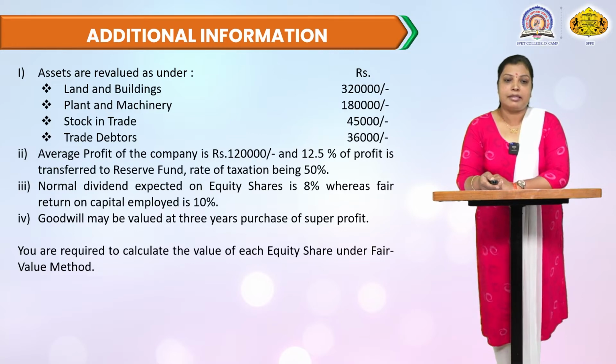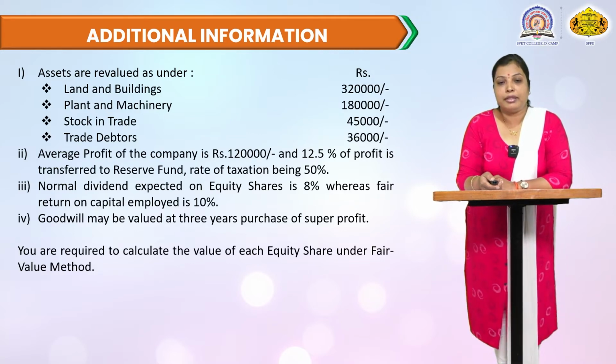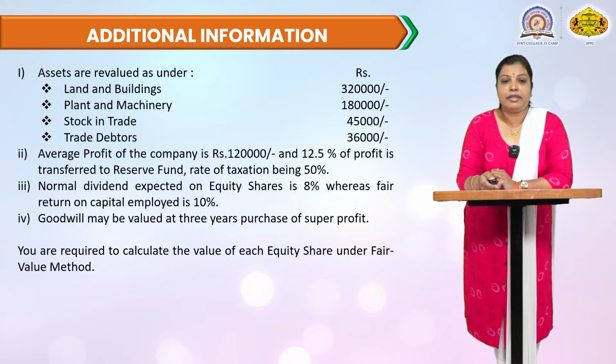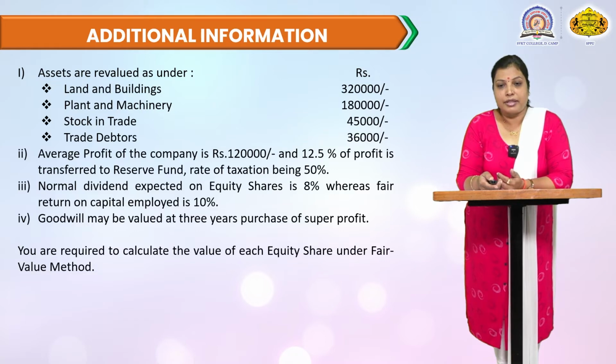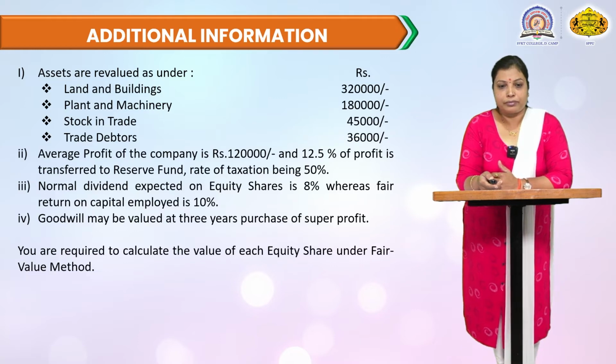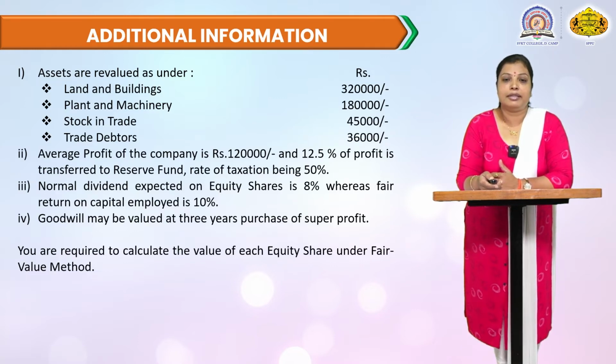The second adjustment: average profit of the company is rupees 1,20,000, and 12.5% of profit is transferred to reserve fund, and the rate of taxation is 50%. The third adjustment: normal dividend expected on equity shares is 8%, whereas fair return on capital employed is 10%. The fourth adjustment: goodwill may be revalued at 3 years' purchase of super profit.